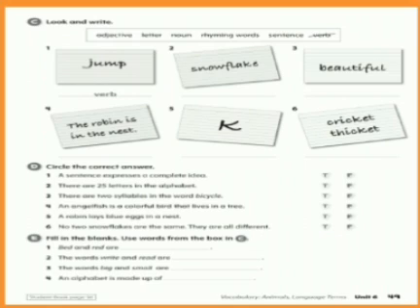Number 4, an angelfish is a colorful bird that lives in a tree. True or false? Number 5, a robin lays blue eggs in a nest. True or false? And number 6, no two snowflakes are the same. They are all different. True or false?